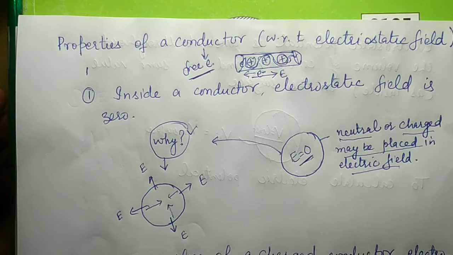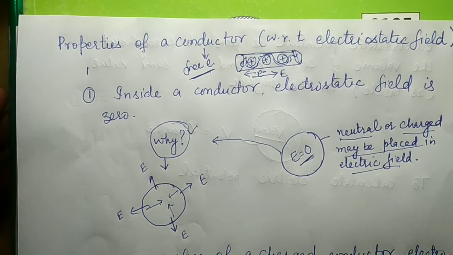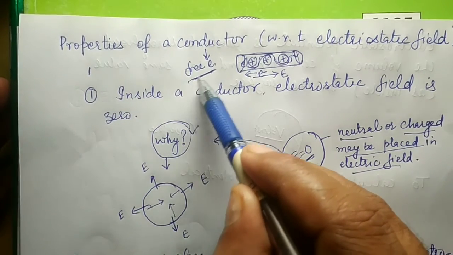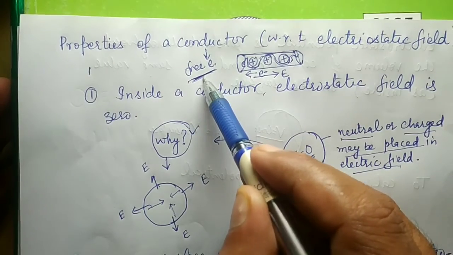In this video, we will discuss the properties of a conductor with respect to the electrostatic field. First, let us revise what conductors are. Conductors are those which have free electrons.